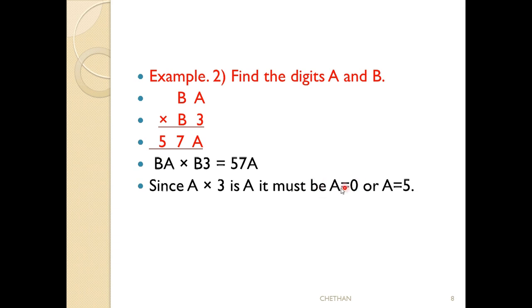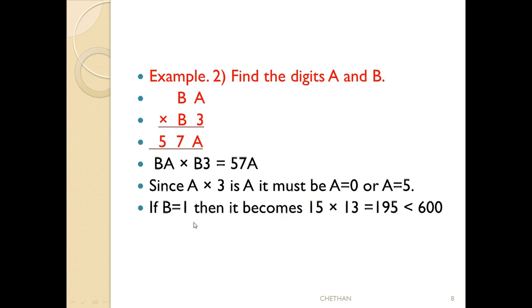Why? Because if I take a is equal to 0, then 0 into 3 becomes 0, and we will get a lesser value, not more than 500. So I am taking a is equal to 5 here. For b, we have to check every value. b is not 0, we are taking. Why? The second condition is that the first digit of a number cannot be 0, as they have given. So for b I am taking 1.